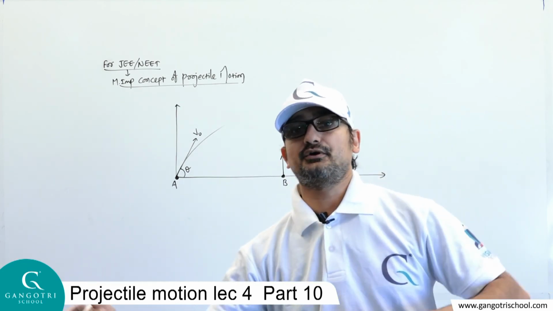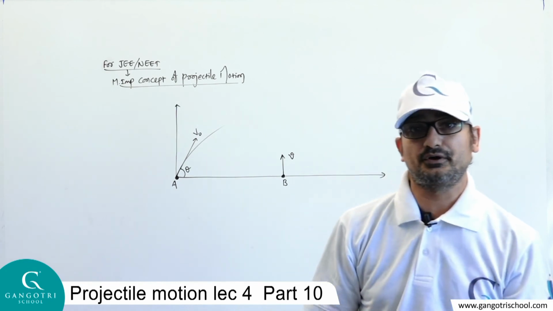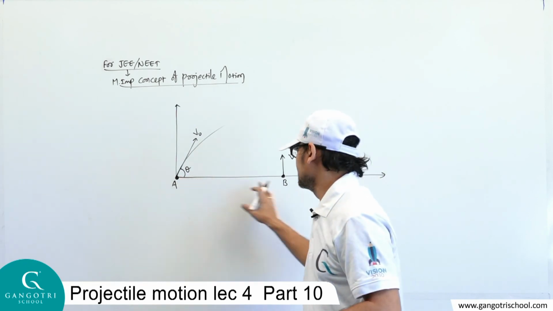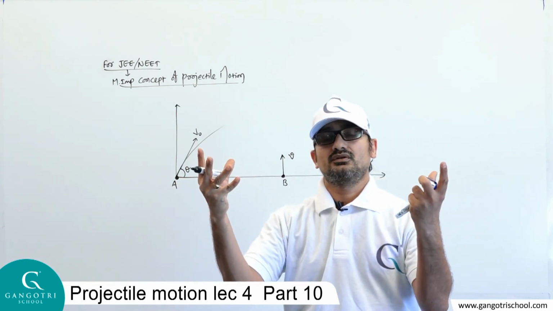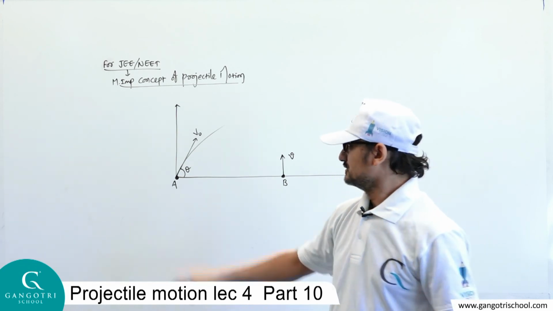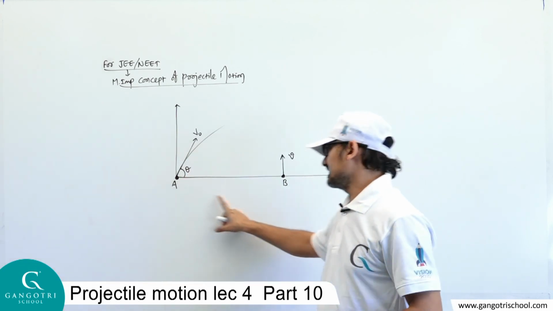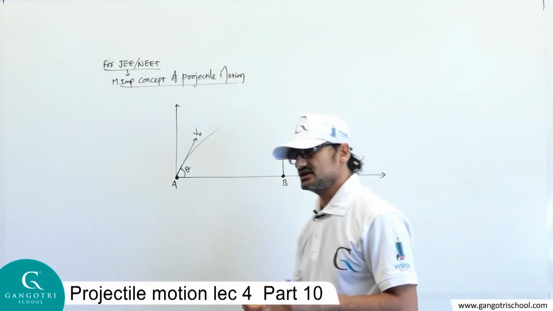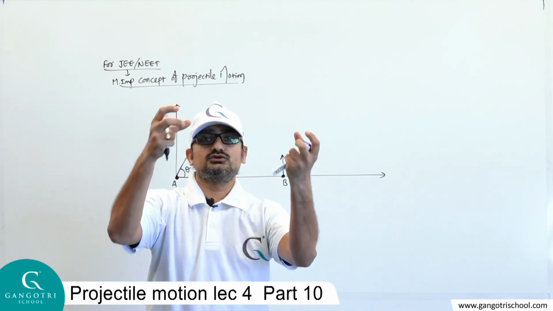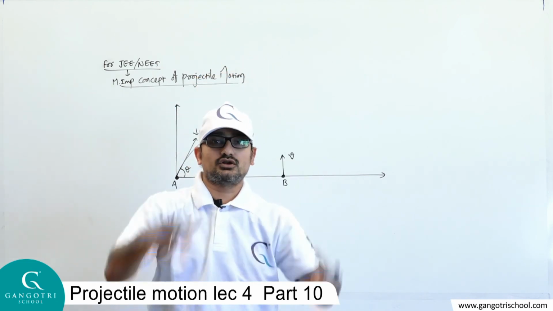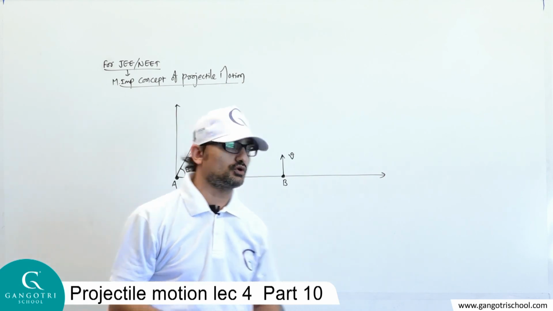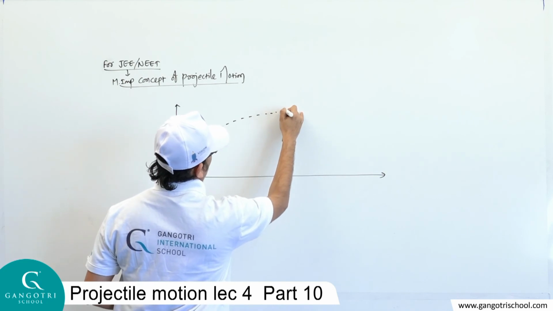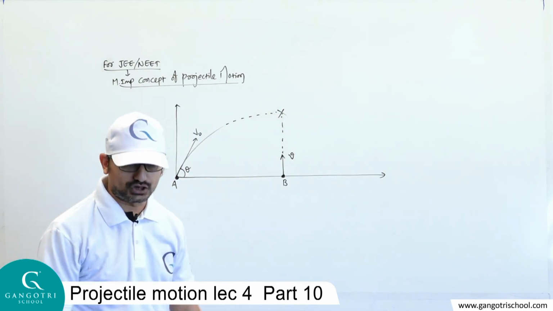First the person at point A throws the ball, and after some time the person at point B throws the ball. No, it's not like that. Both the persons standing here and here throw the ball simultaneously, but one throws the ball at an angle theta, another throws the ball directly in a vertical direction. Now the question is, can both the balls hit each other or not? Does this ball and this ball collide with each other or not?